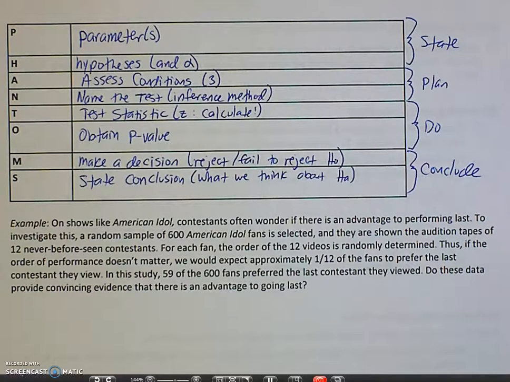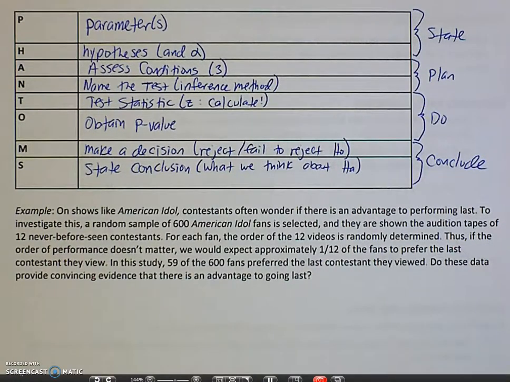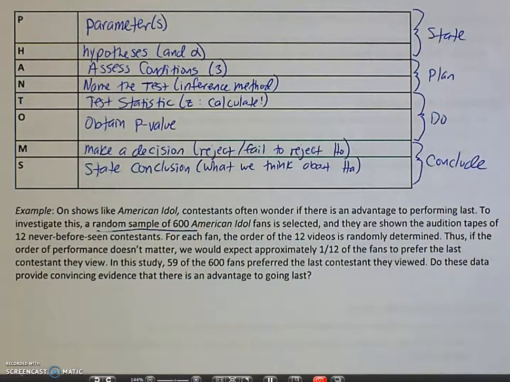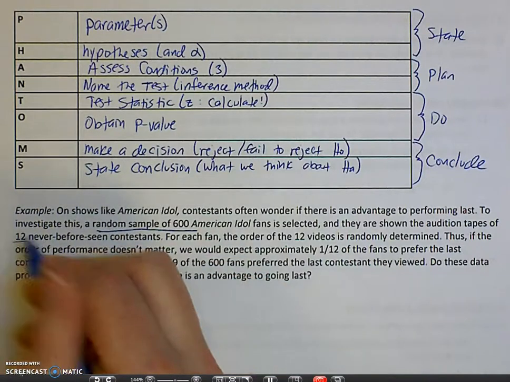So, on shows like American Idol, contestants often wonder if there is an advantage to performing last. To investigate this, a random sample of 600 American Idol fans is selected. That's important. And they are shown the audition tapes of 12 never-before-seen contestants.